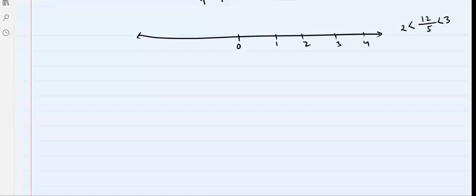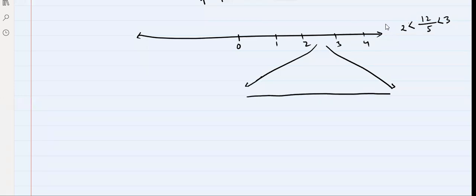You can represent it on two number lines or the same number line, depending on you. Don't worry about that. So I'll just expand this between 2 and 3. This is how you should show it in the exam. Now it is divided into how many parts? 5 parts.